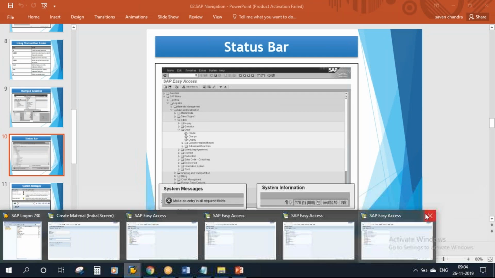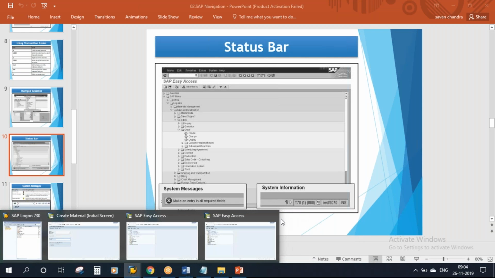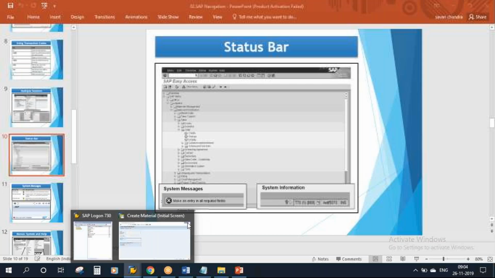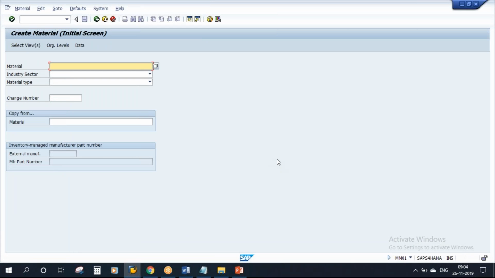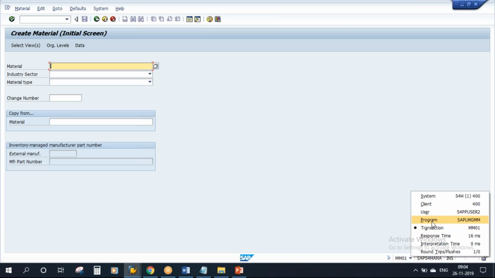I'll close all of them again. Here on the screen, at the bottom on the right side, there is an option. If you click on that, you can see the system information: client, what is my user ID, and other details.